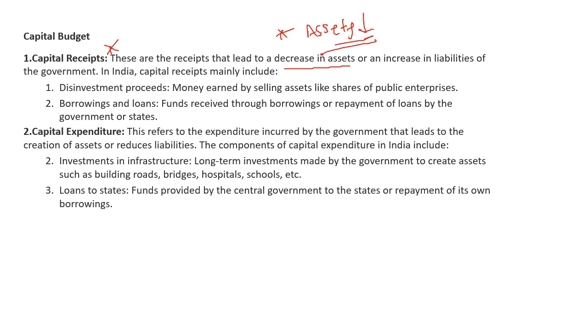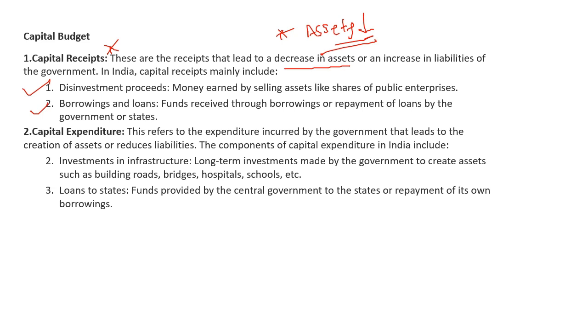In India, capital receipts mainly include disinvestment and borrowing and loans. So what is disinvestment? Money earned by selling assets like shares of public enterprises. Borrowing and loans are funds received through borrowings or repayments of loans by government or states.